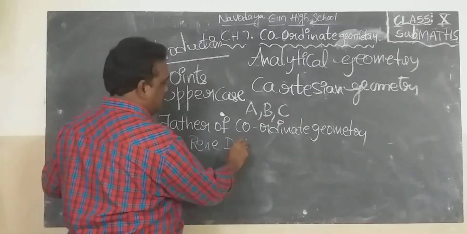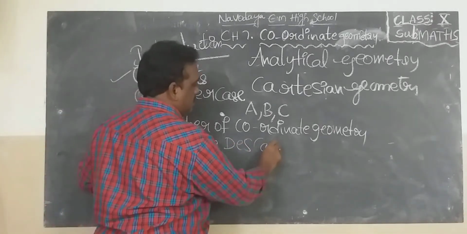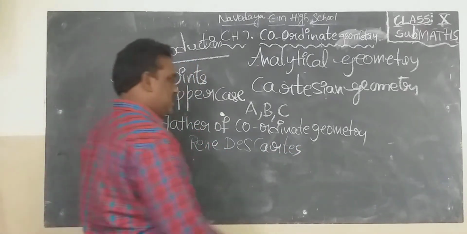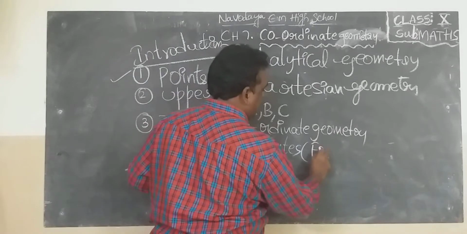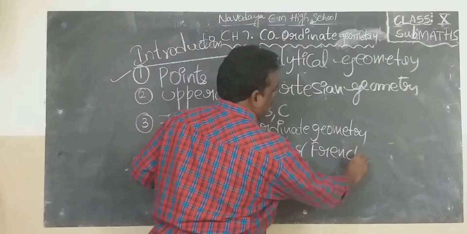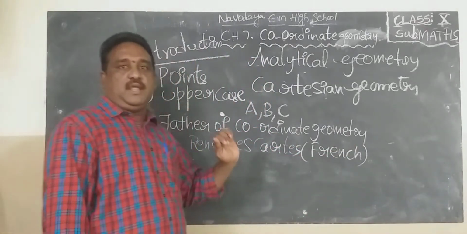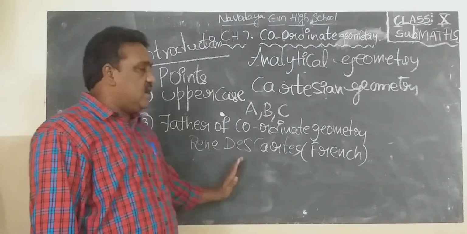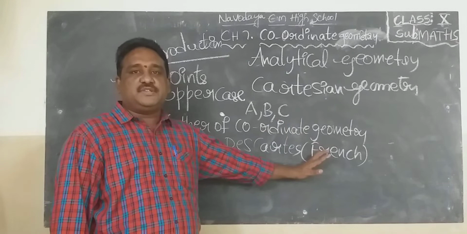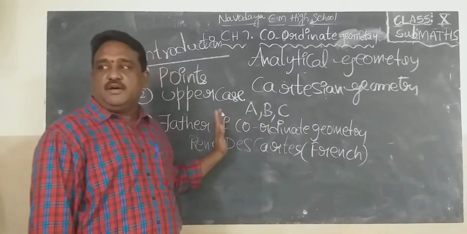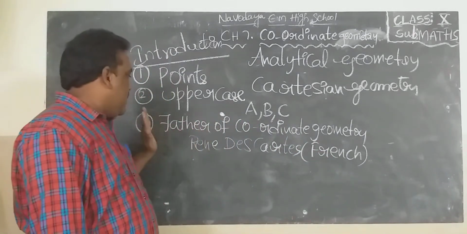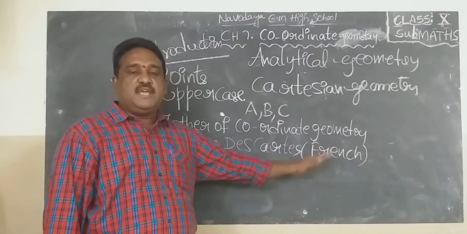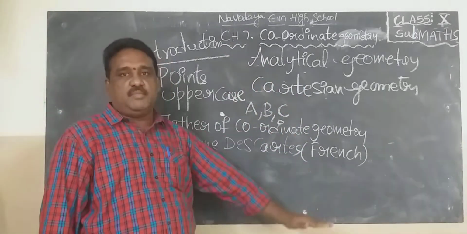René Descartes. Father of coordinate geometry, René Descartes, French mathematician. He is the developer of coordinate geometry.